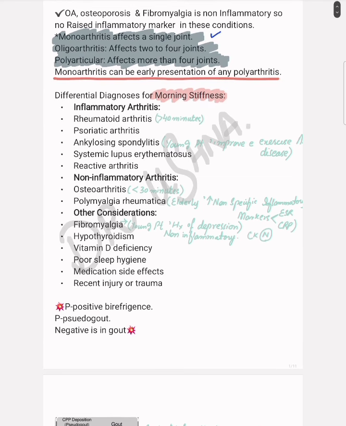Then among the arthritis, there are some arthritis that are inflammatory, and there are some that are non-inflammatory. The inflammatory and non-inflammatory category is also important because many important diseases, like osteoarthritis, osteoporosis, and fibromyalgia, are non-inflammatory diseases. As these are non-inflammatory, there is not going to be any elevated marker like CRP or ESR in these conditions.